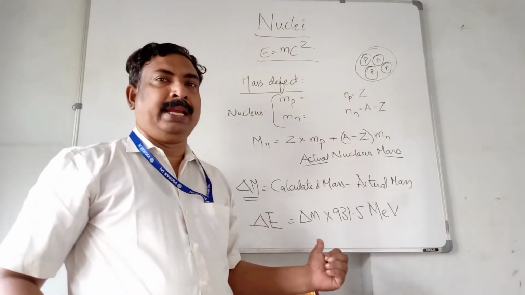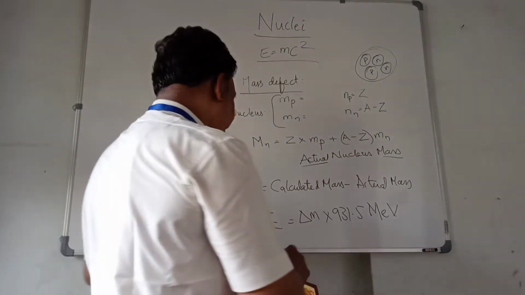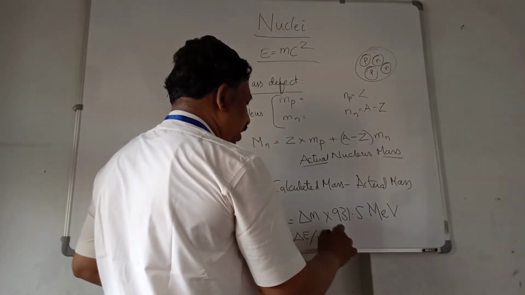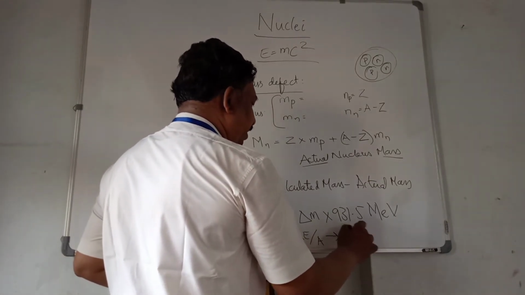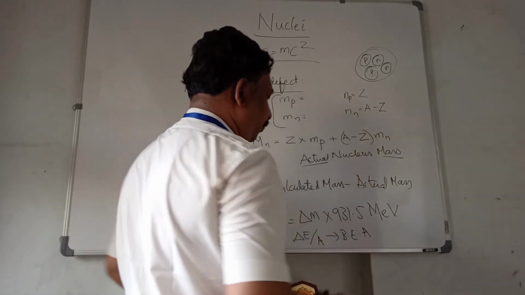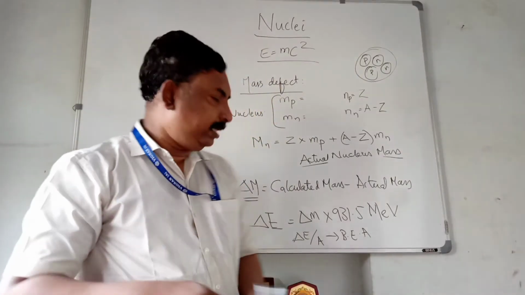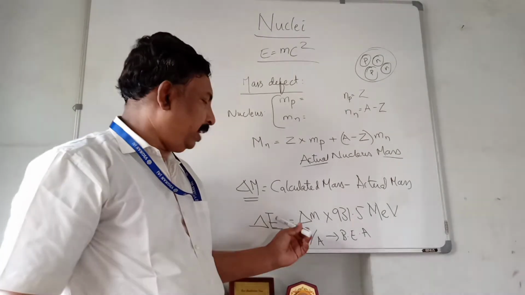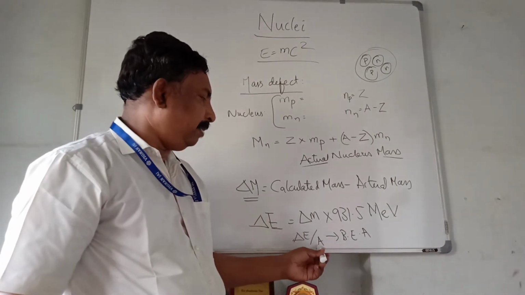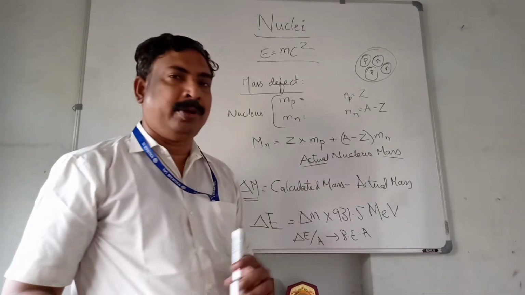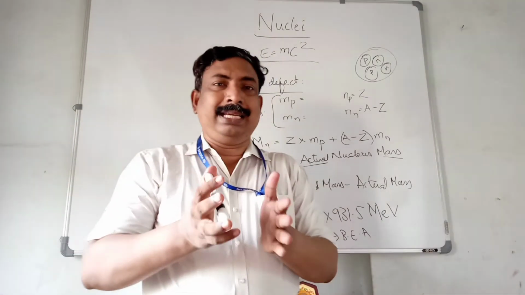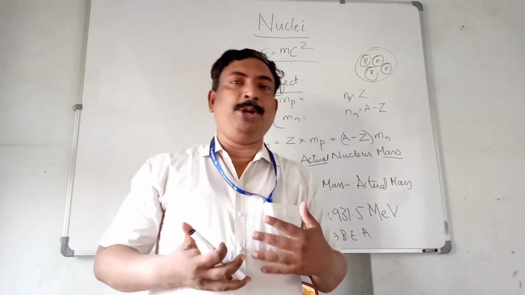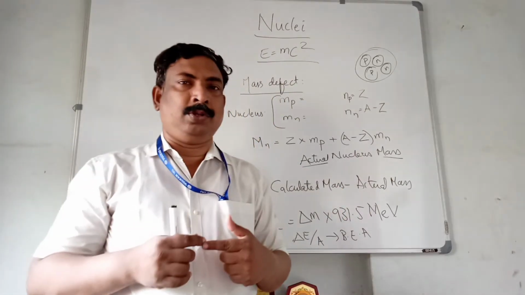And binding energy divided by the number of nucleons will give the binding energy per nucleon. This is also very important for us. The calculated binding energy divided by the mass number will give the binding energy per nucleon. So this is a very simple question, and we need to understand its importance and steps also.